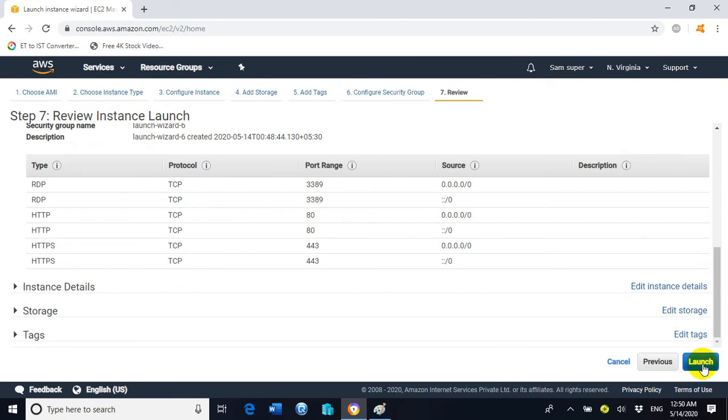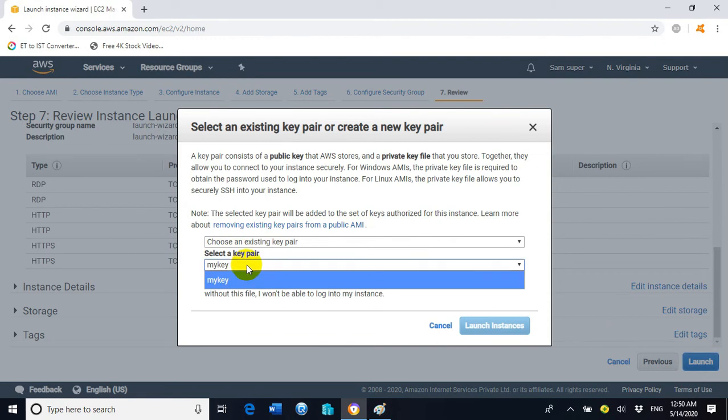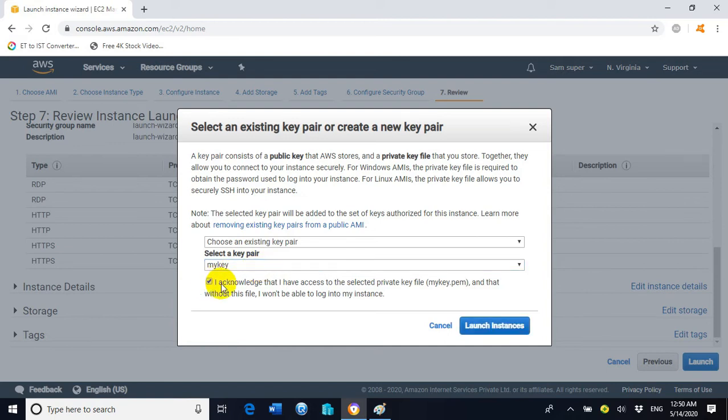Now click on launch, and here choose an option, choose an existing key pair. So select the key, that is mykey. mykey is the name of the key pair file that we have already created and saved in a particular location. Now click on the check mark, I acknowledge. Now click on launch instances.